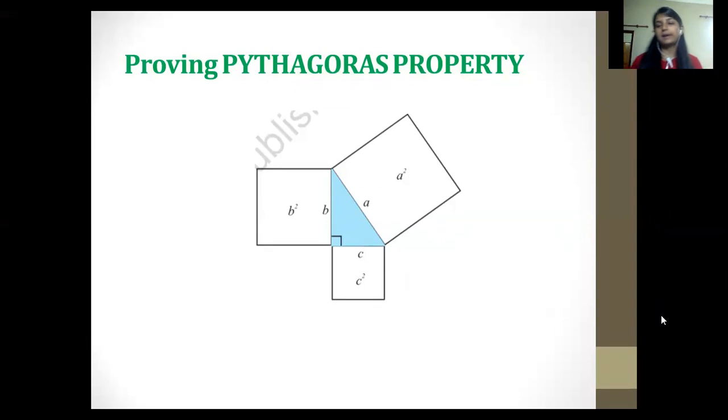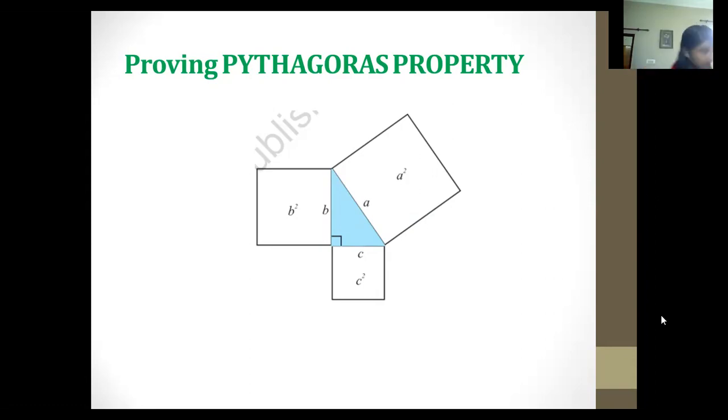In the video you might have noticed that they put the water inside the b square area and c square area, and they converted that water into the third side, that is a square, and they compared and proved that the summation of b square and c square is making the area equal to a square. So we can prove that the area of b square plus c square would be equal to a square.